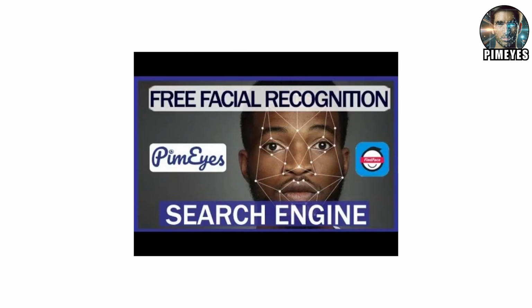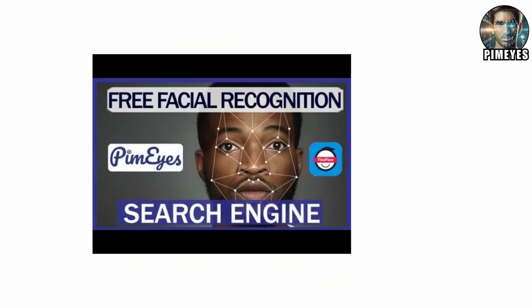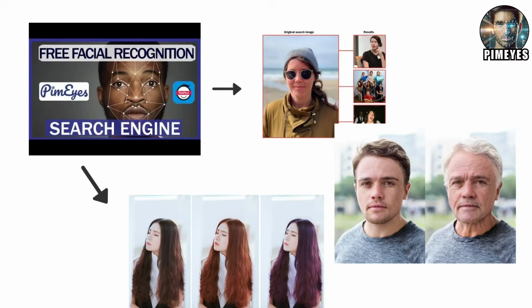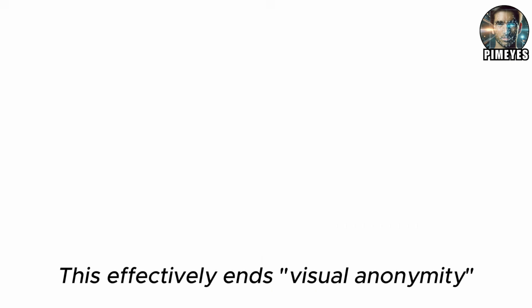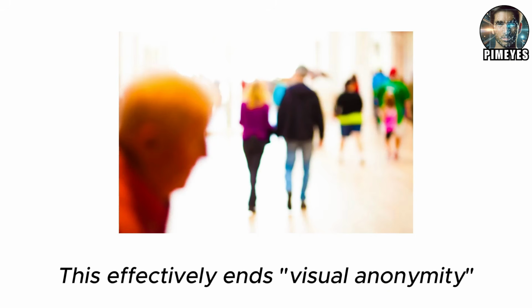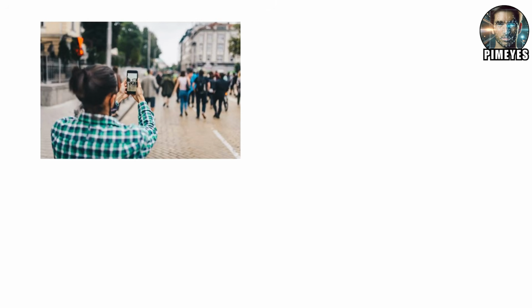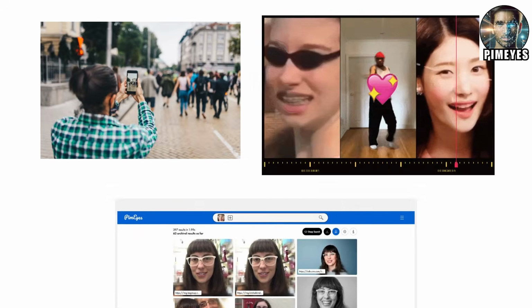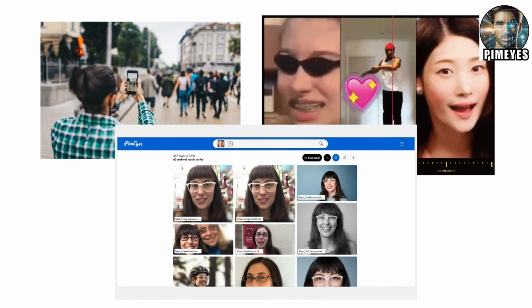school yearbook scan. The technology is so precise that it can identify individuals even if they are wearing sunglasses, have changed their hair color, or have aged significantly. This effectively ends visual anonymity in public spaces. If you are caught on a single public camera or appear in the background of someone's viral video, your identity can be linked to your entire online presence.